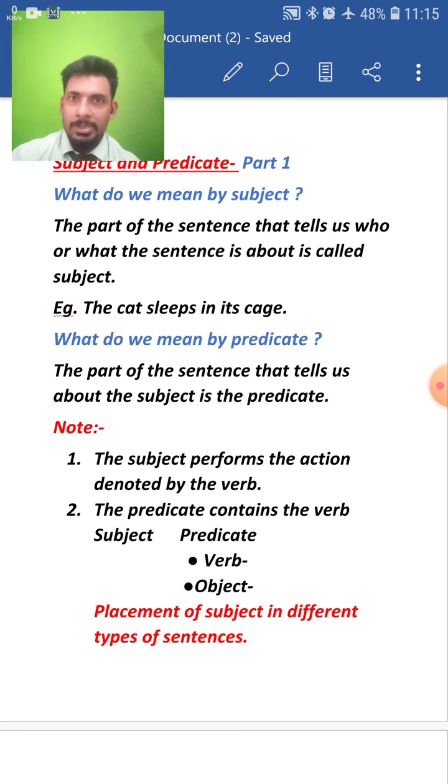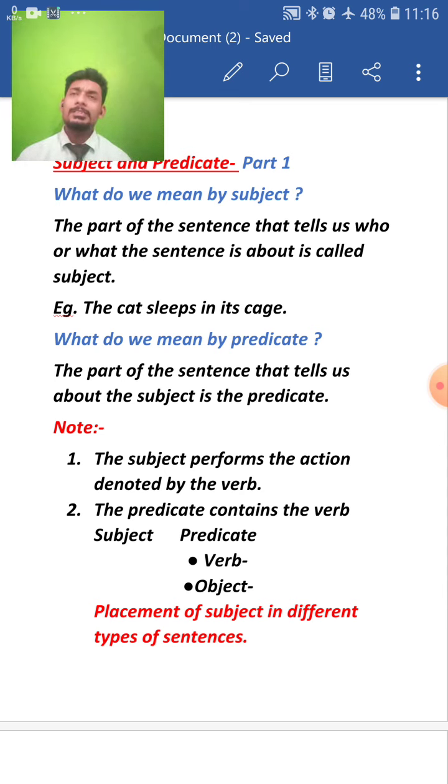I'm your own Rahul sir, and today the chapter which I am going to start, which I am going to teach you, is subject and predicate. This is the second chapter of your standard 4, and this is part 1. In this particular lecture, I am going to teach you the meaning of subject, the meaning of predicate, the different components of predicate, and some general rules. Now, let's start without any further delay.